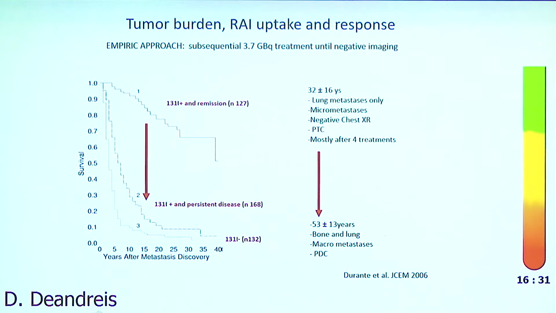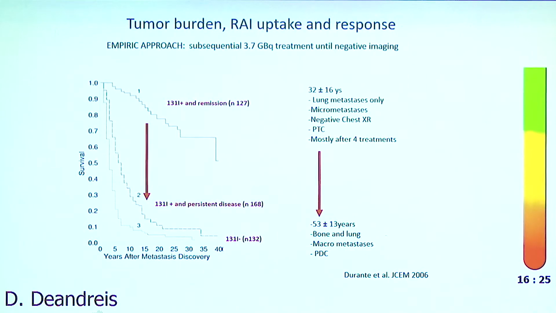And the tumor burden is very important. These are the results of the empiric approach, giving 100 millicuries over time. We know that young patients with really small metastases, negative morphological imaging, and well-differentiated tumors can be cured by radioactive iodine. The problem is the patients that have uptake of radioactive iodine but are not cured.